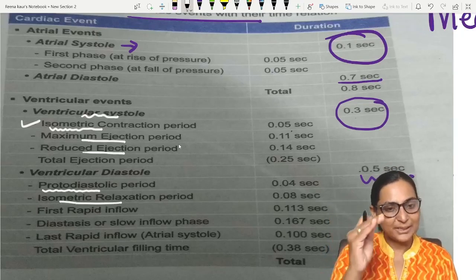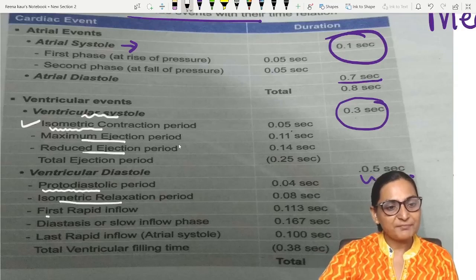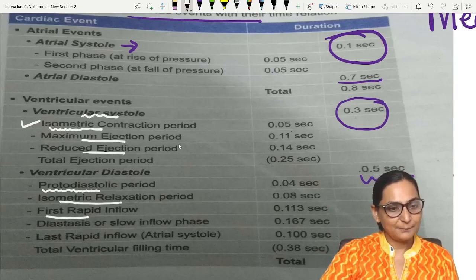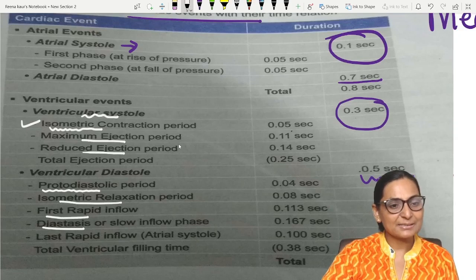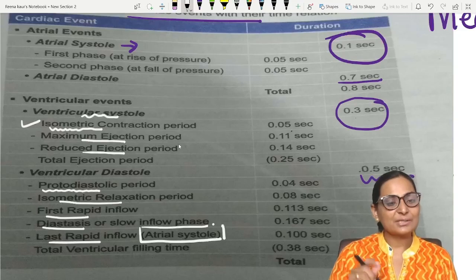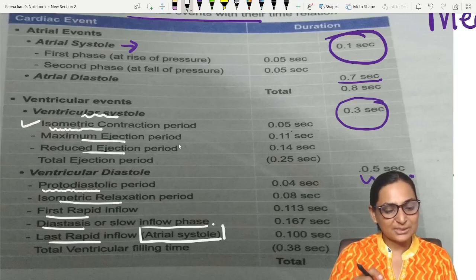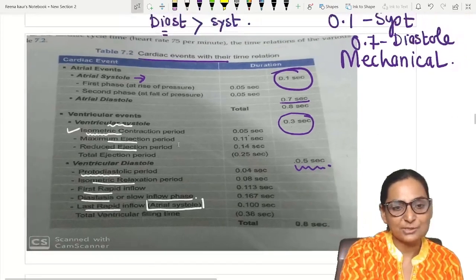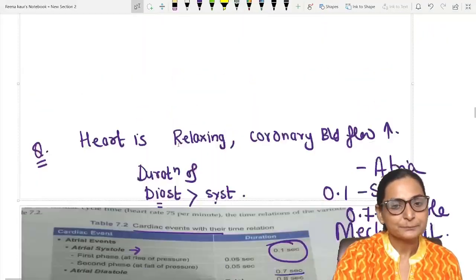This filling will again be in 3 phases: the first rapid filling phase, diastasis, and the last rapid filling phase. The last rapid filling phase of the ventricles coincides with the atrial systole. So here you can see this.